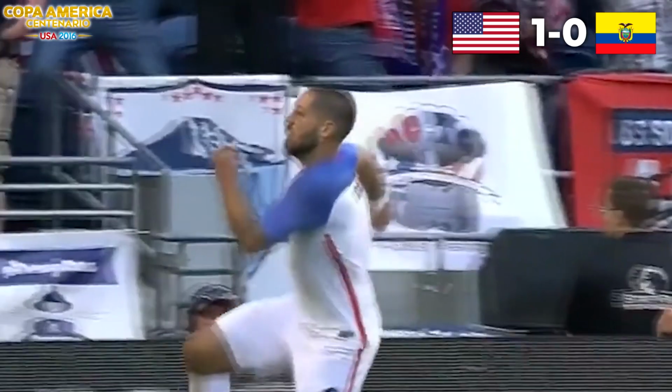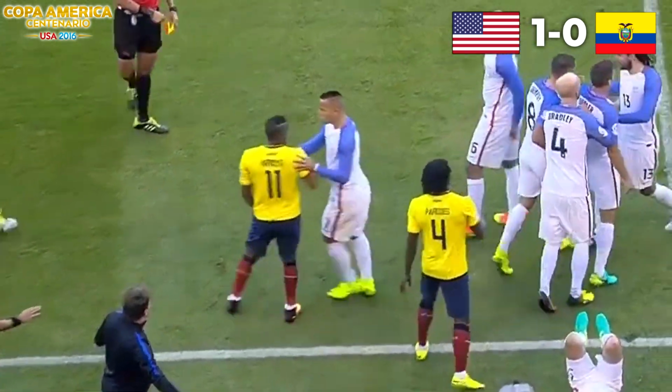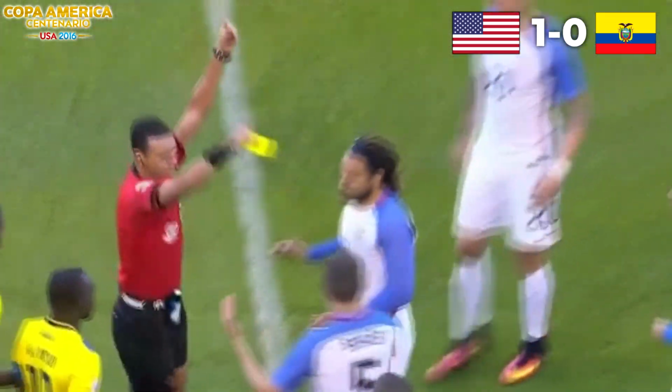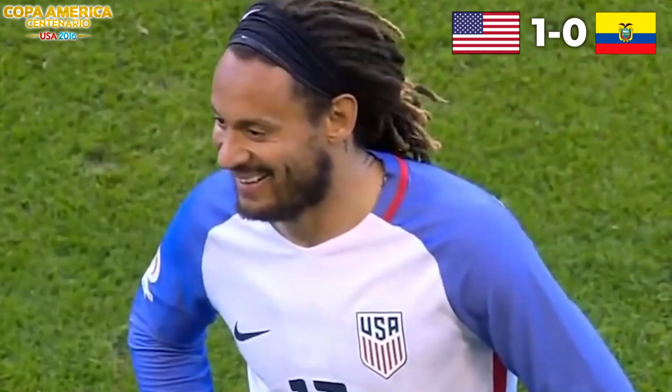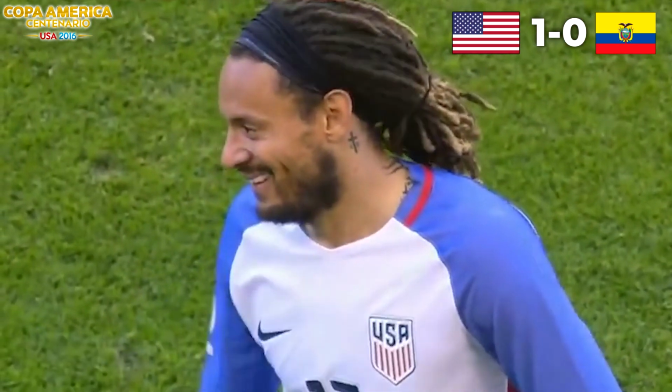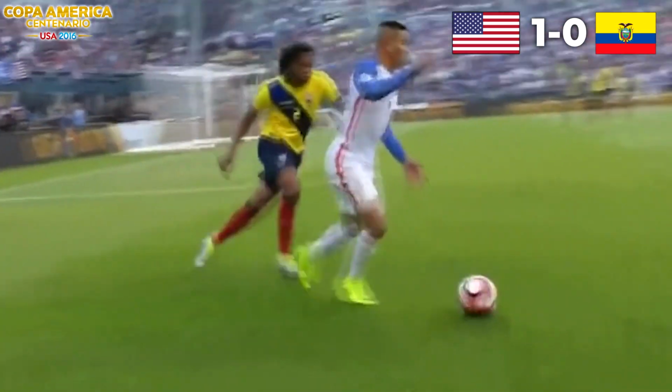Goal! A beautiful goal to score the opener. Now the United States was leading, and in the second half, an Ecuador player committed a foul, receiving a red card. The US was now in advantage, but Jones was also sent off for fighting. One player sent off from each side. Jones would be out of the semifinal. Even so, the game continued, and the United States confirmed their place in the Final Four.